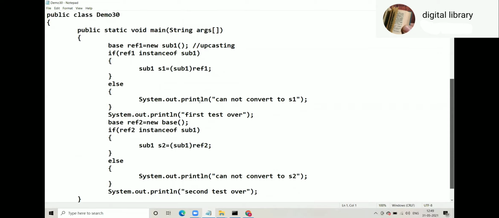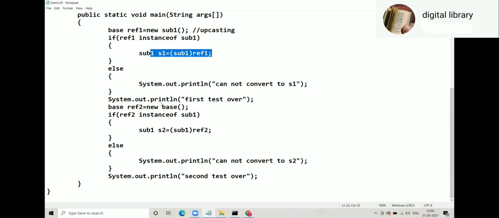Demo 30 is also almost the same. Ref1 refers to sub1. So ref1's content is sub1. Sub1 is sub1? Yes. So downcasting will be successful. Else part will not be true here.